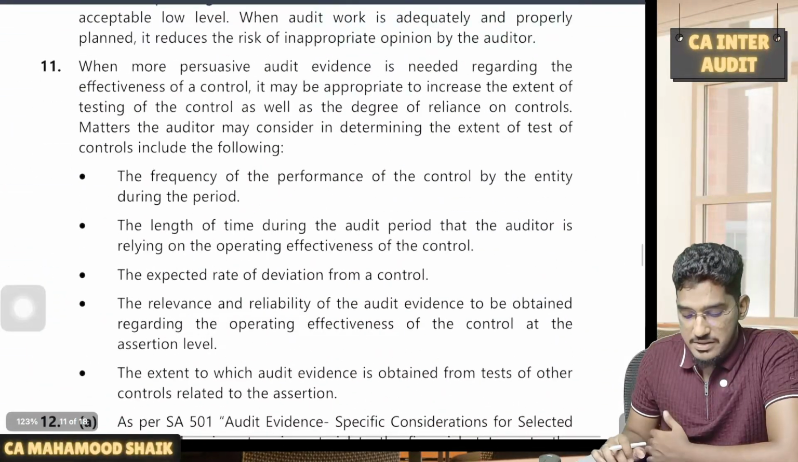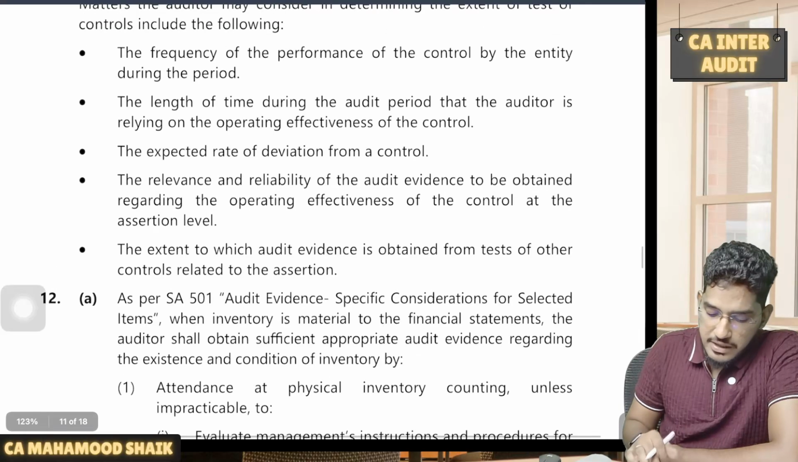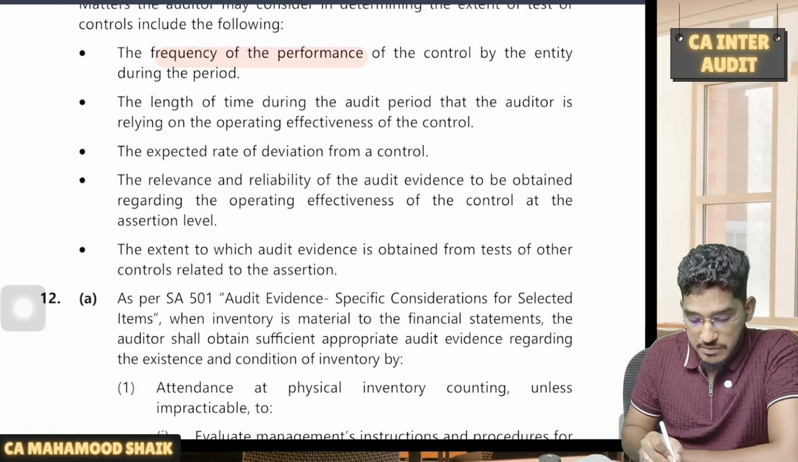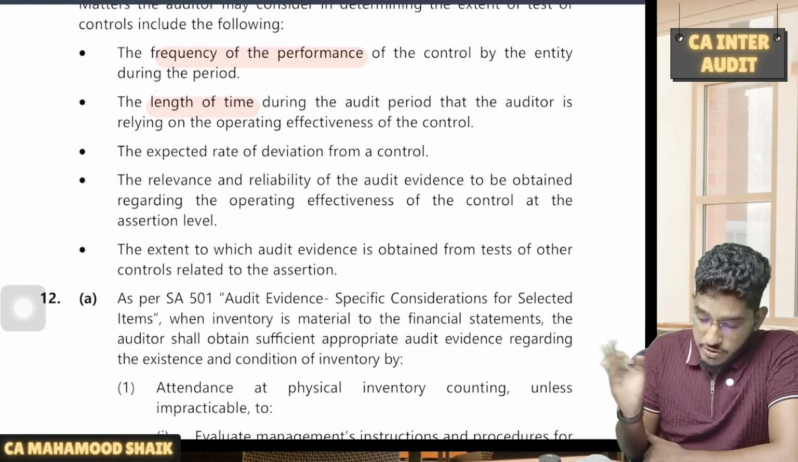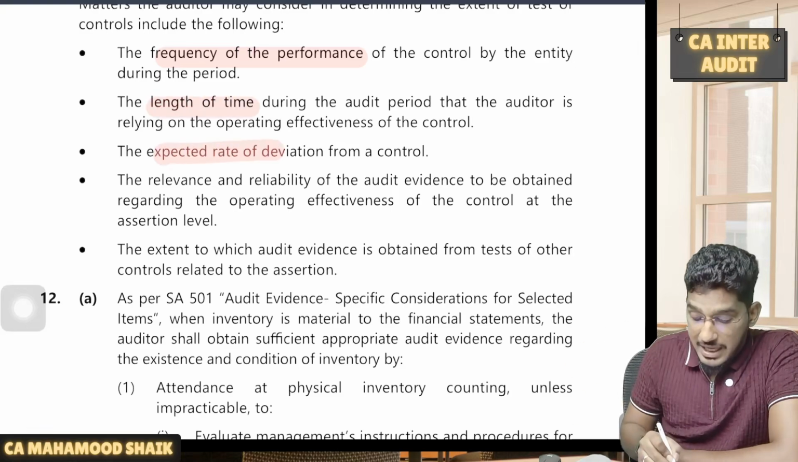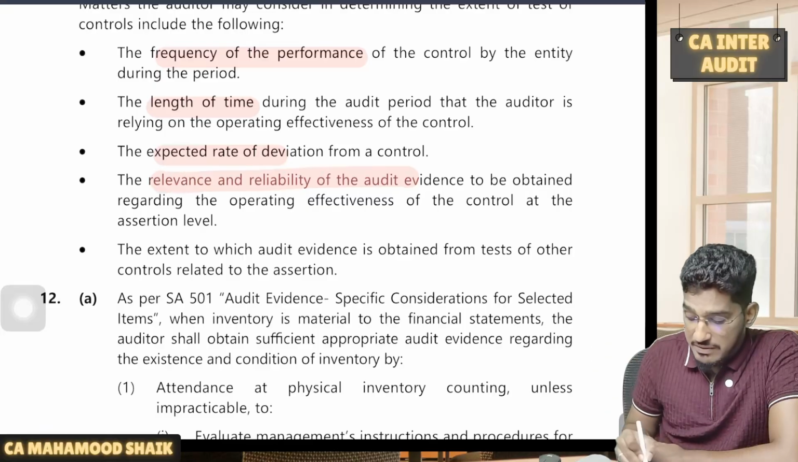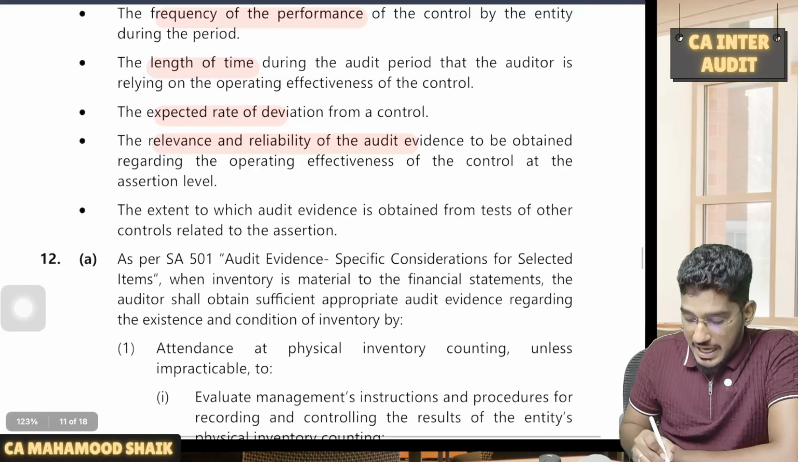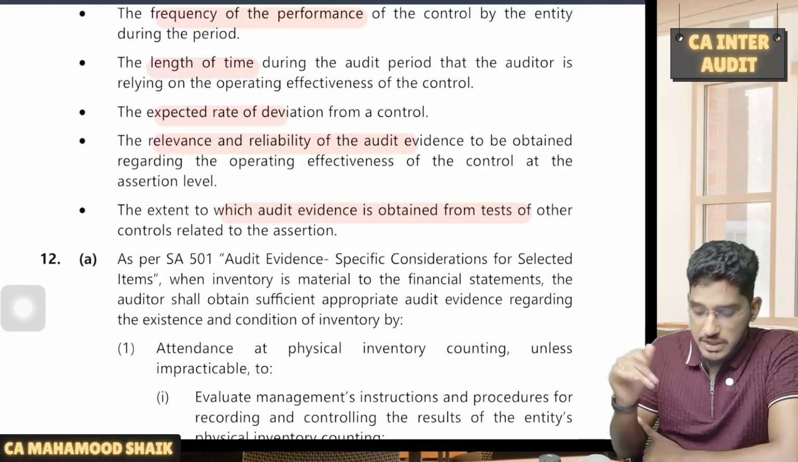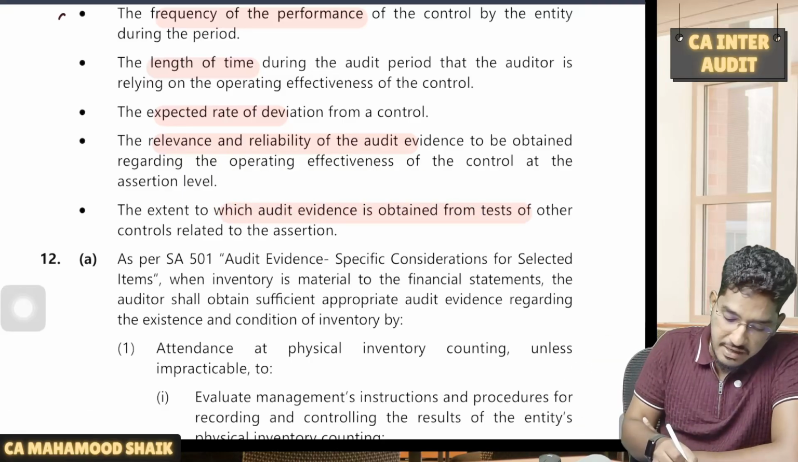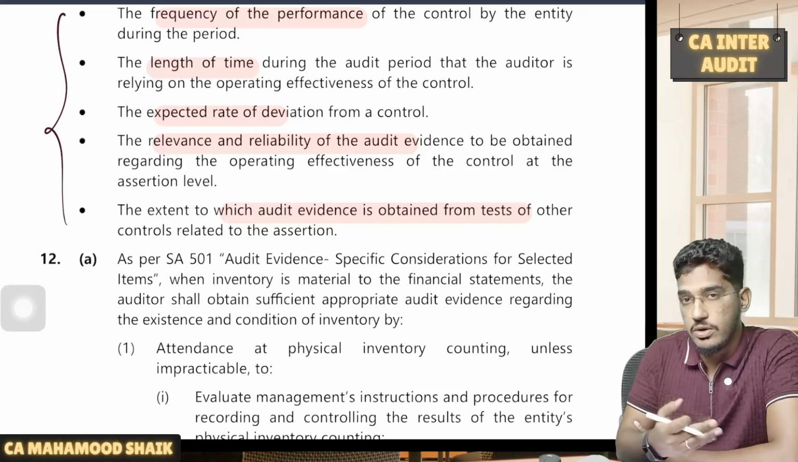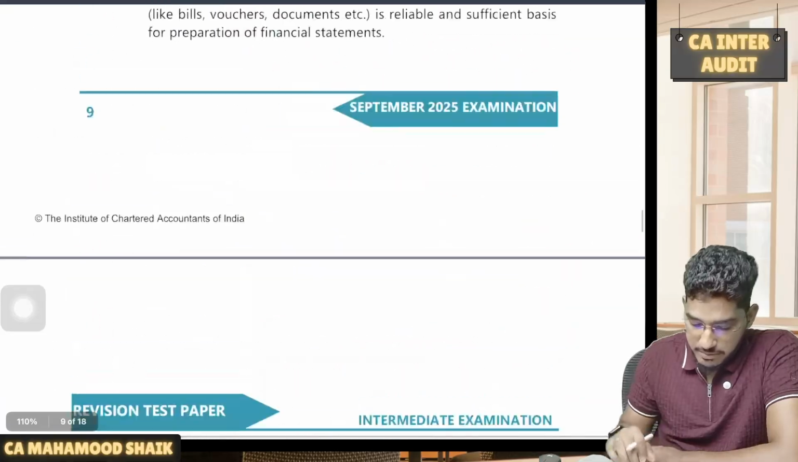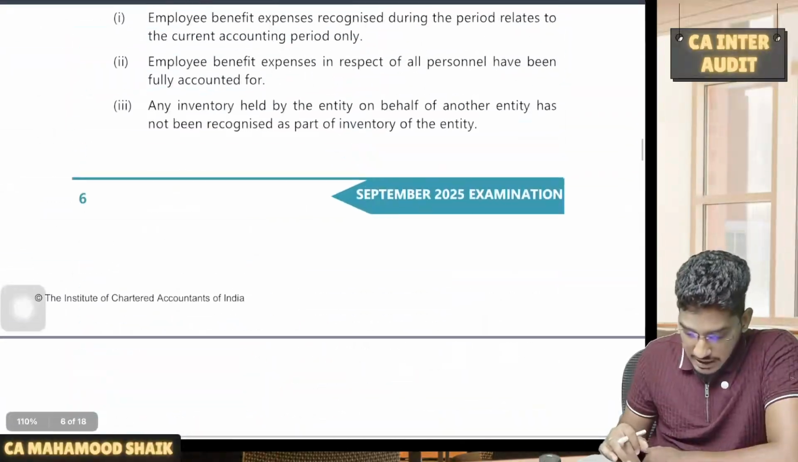In order to determine the extent of test of controls, these are the various factors which we are required to consider: frequency of the performance, that is, with what frequency the management is performing that control; length of the time during the period of the audit that the auditor is relying on the control; what is the expected rate of deviation; relevance and reliability of audit evidence to be obtained from operating effectiveness of other controls; and even extent to which audit evidence is obtained from test of other controls. So these are the 5 factors which will decide the extent of performance of test of controls. Straightforward question. So this is all a matter of remembrance here. Next, coming to the next question.